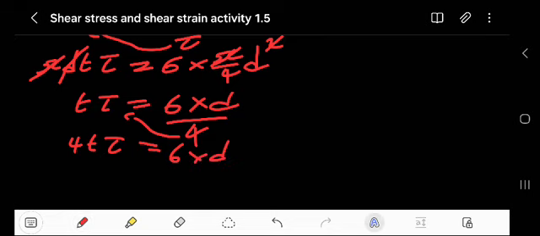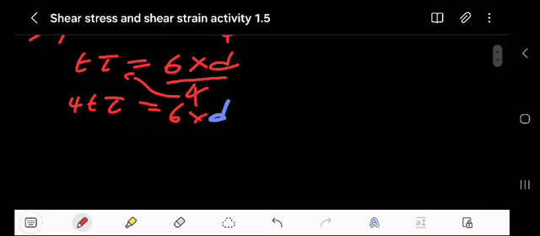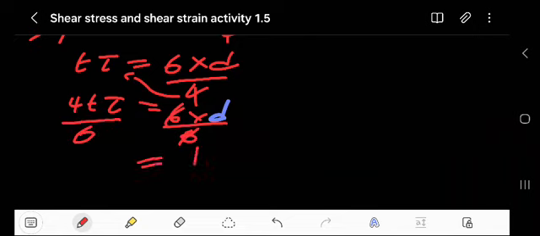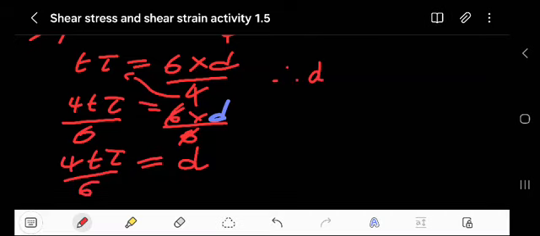But the aim is to make the diameter the subject. If I make d the subject, I'll divide both sides by this. So our diameter will simply equal 4t shear over direct stress.